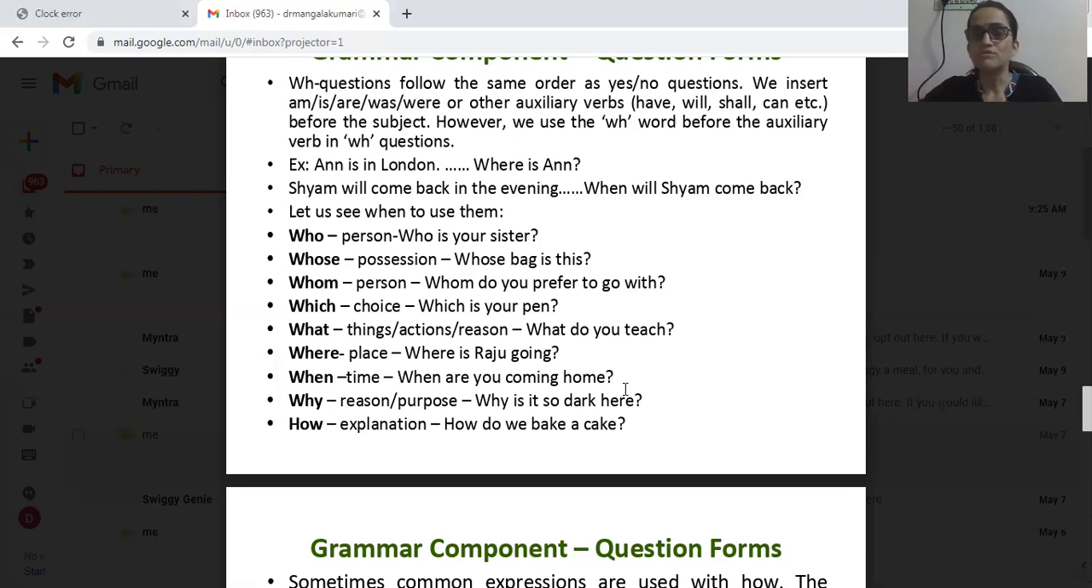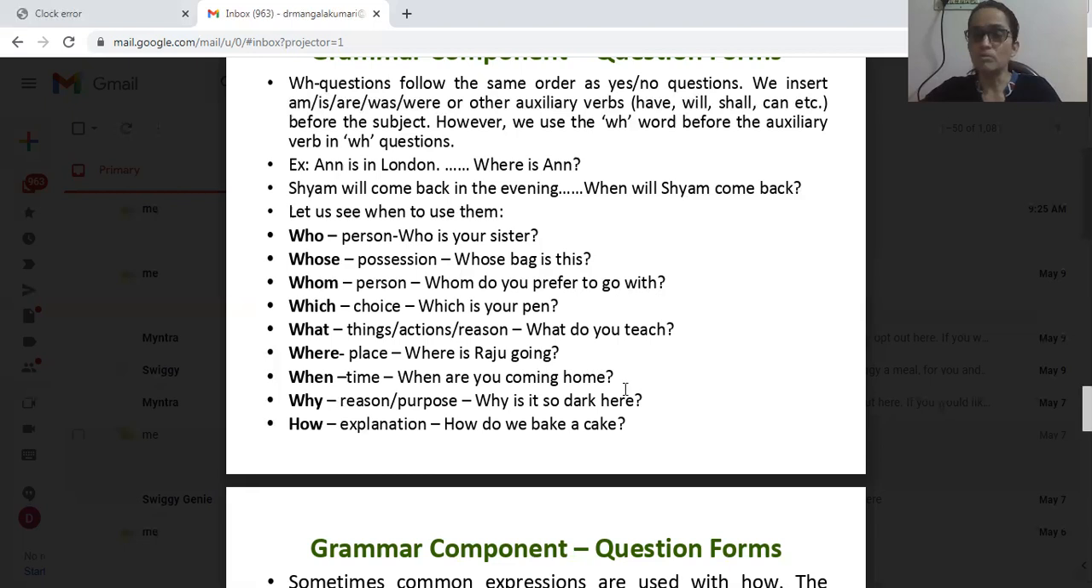Who is used for person. For example, who is your sister? Sister is a person. Whose is used for possession. For example, whose bag is this? Possession. Whose bag is this? Next, whom is also used for person. Whom do you prefer to go with? Okay. Which is used for choice. Which is your pen? Choice.